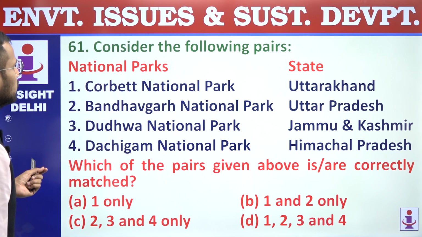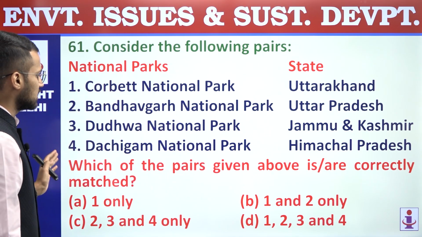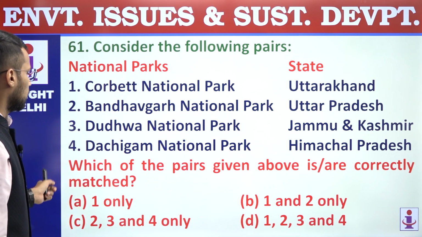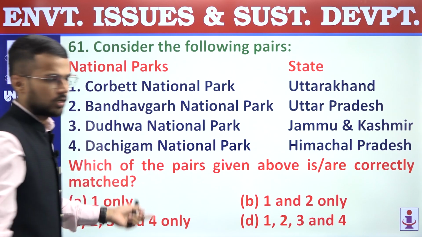61. Consider the following pairs. So on one hand we have national parks and on other we have states. We are supposed to find out which pairs are correctly matched. So Corbett National Park is matched with Uttarakhand. It is correct.